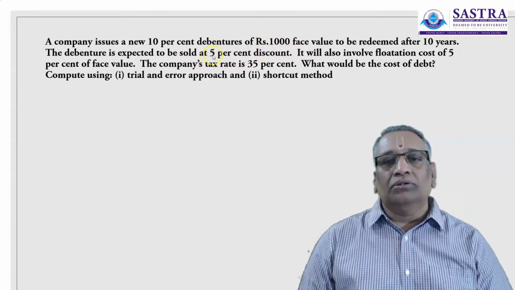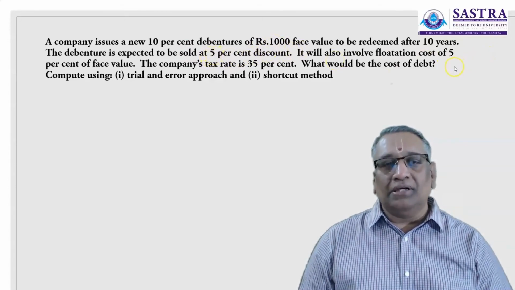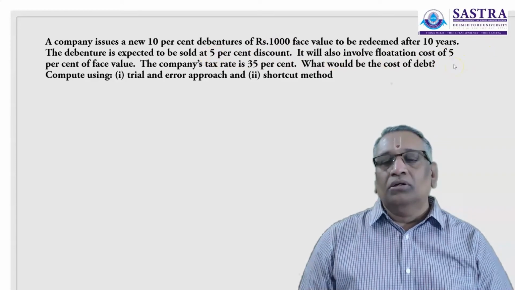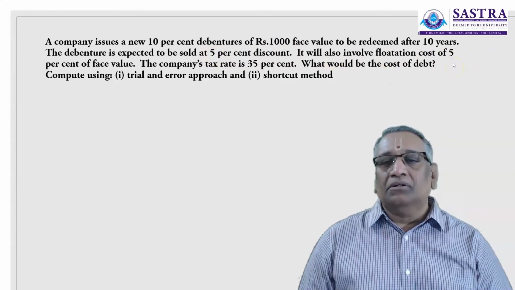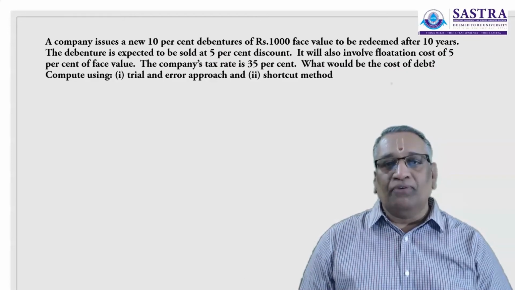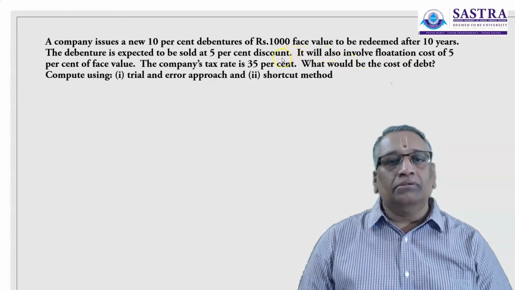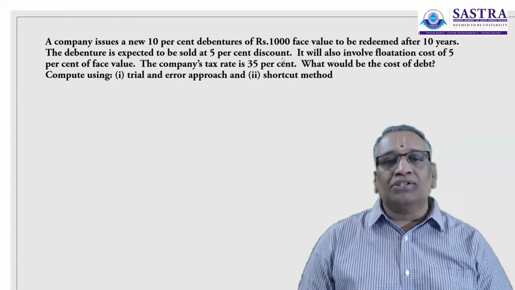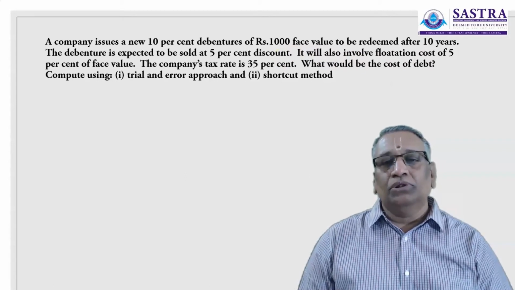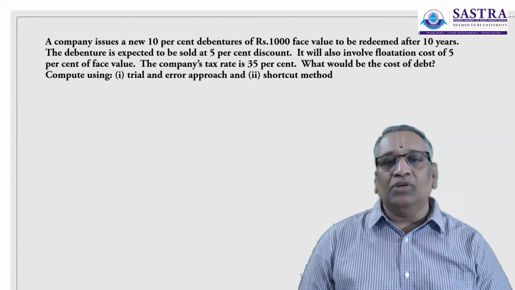So this is money that we are not going to realize at the time of issue. The flotation cost will be ₹50, and it will be sold at a discount of ₹50. So ₹100 will not be realized, and we will be realizing only ₹900.